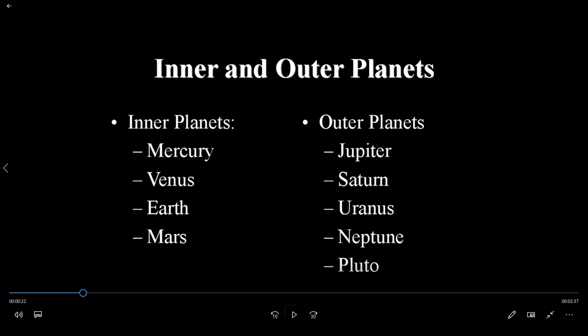So Pluto has been taken away. Now it doesn't exist, but we include it in the solar system. So just go through it, okay? Inner planets are Mercury, Venus, Earth, Mars. Outer planets are Jupiter, Saturn, Uranus, Neptune, and Pluto.